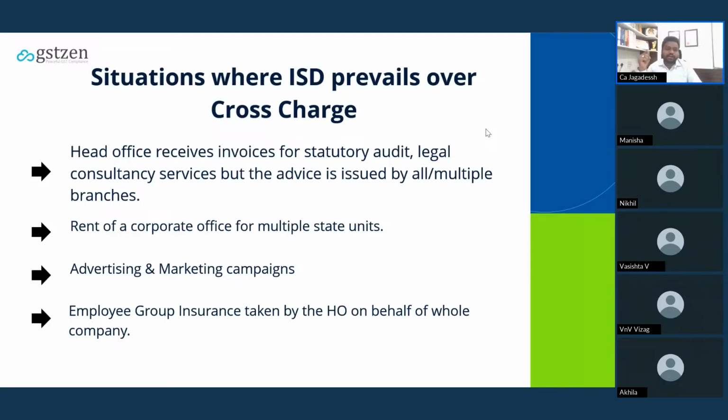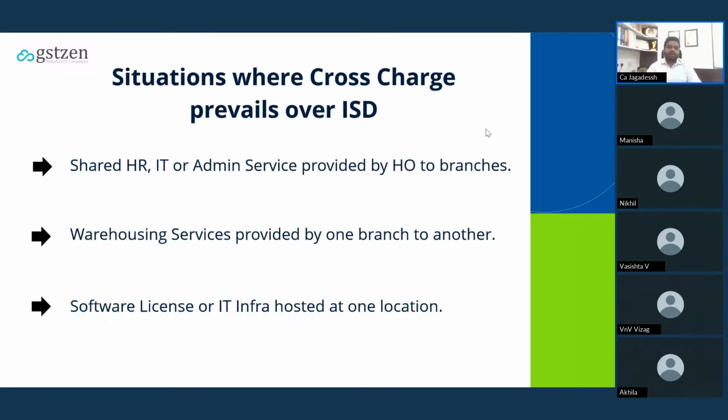And rent of a corporate office. Again, the corporate office rent should be borne by all the branch offices. And advertising and marketing campaigns, this is also the same way. An employee group insurance taken by HO on behalf of the whole company. You may have a question that the ITC on employee insurance is ineligible. Yes. Even then, you have to mark it as ineligible and transfer it to the branch offices as ineligible ITC. That we'll discuss in detail in the later slides, how to transfer the credit to the distinct persons.